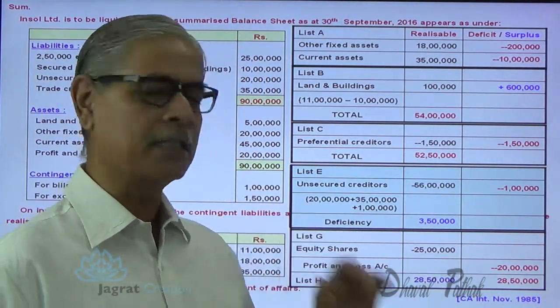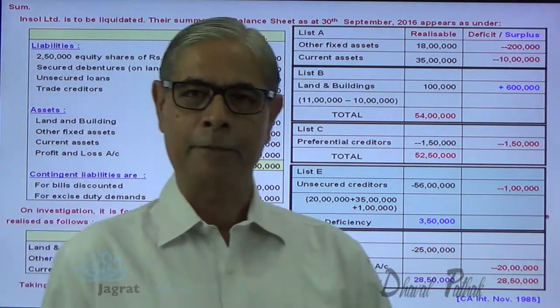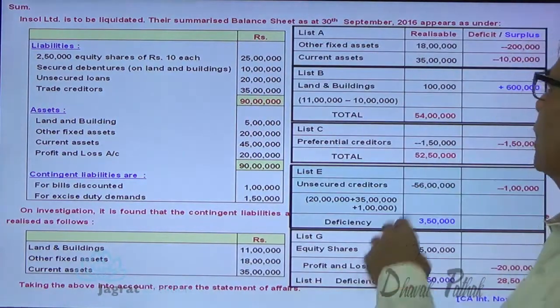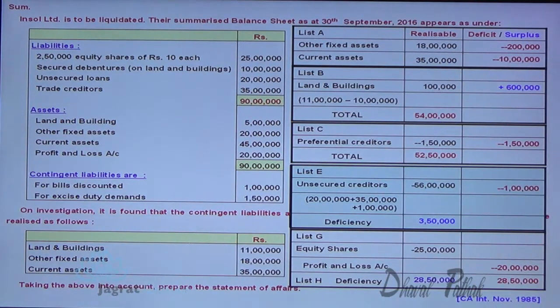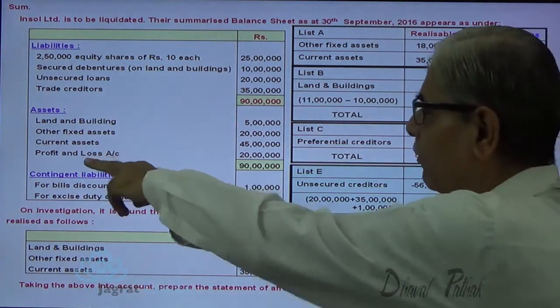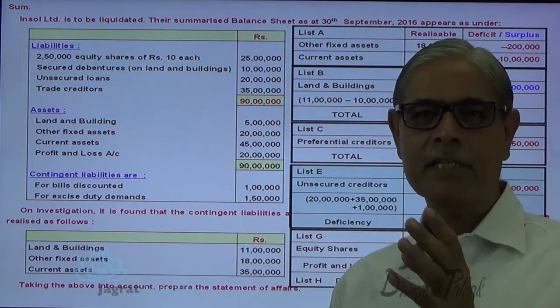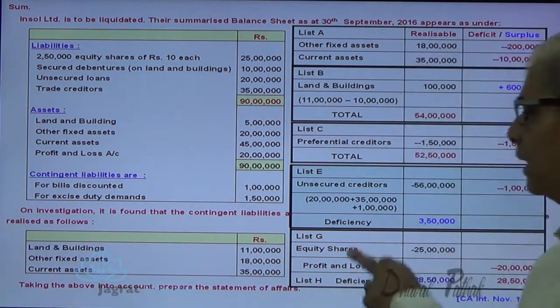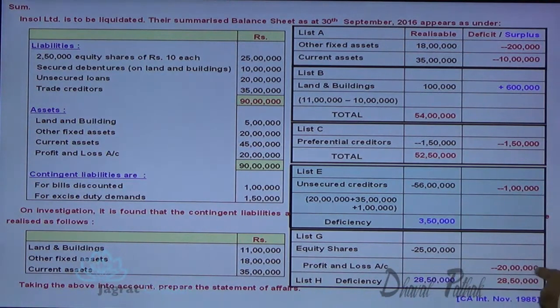Now this deficiency is required to be explained. When I want to explain the deficiency, I have already mentioned the loss in realization of assets, loss in payment of unrecorded liability, and gain on realization of assets. There is a profit and loss account debit balance of 20 lakhs, an already established loss reported in the balance sheet. That also I am required to write here. Profit and loss account debit balance 20 lakhs is also recorded.